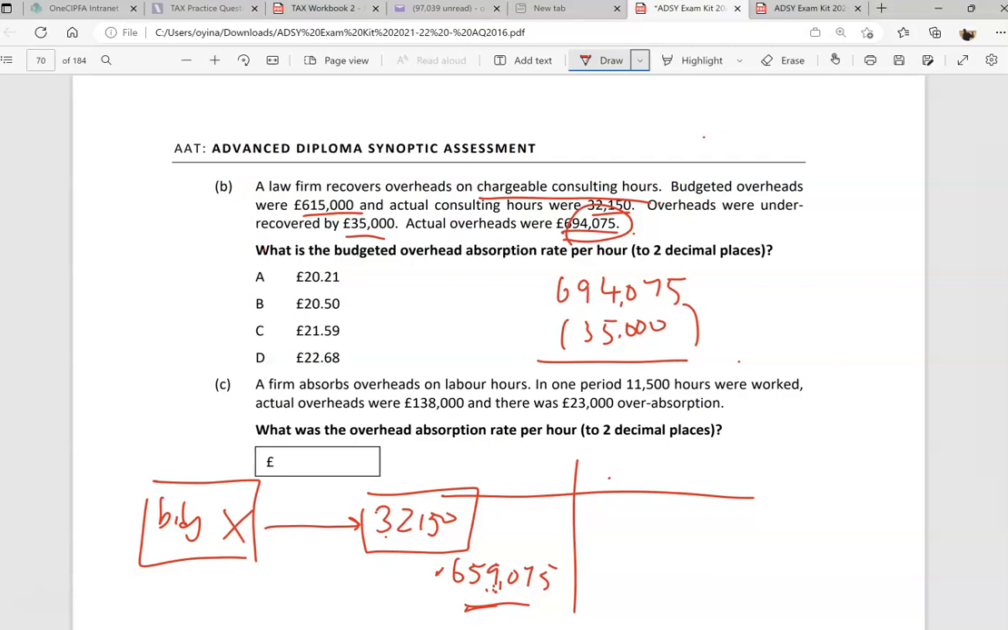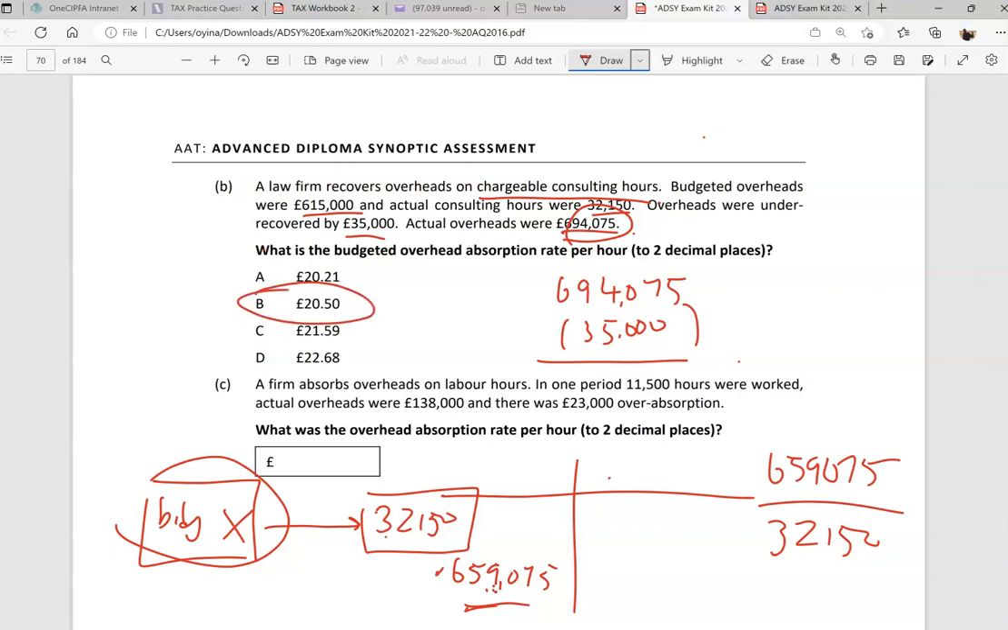So what is the thing they're asking for? It must be 659,075 divided by 32,150, and I get £20.50. You get £20.50. That's really the case here.